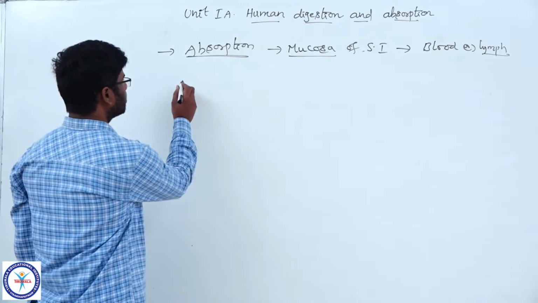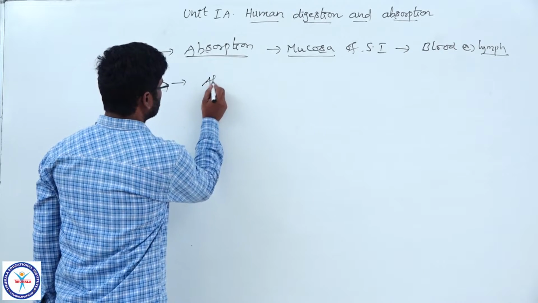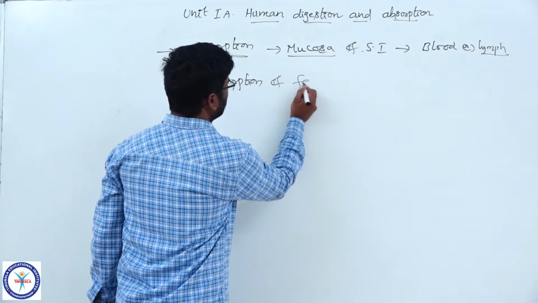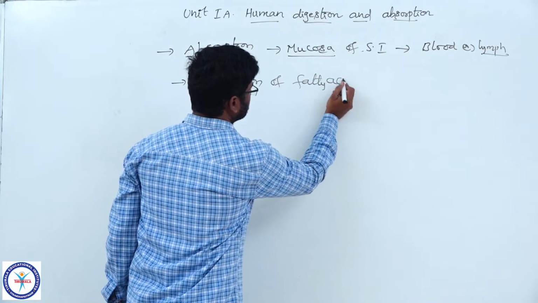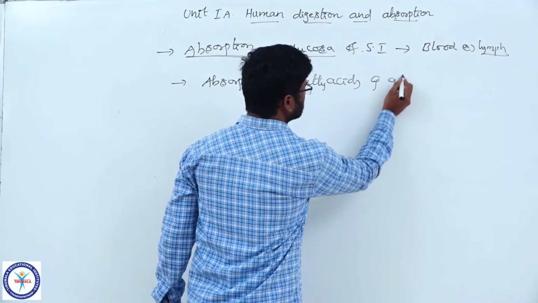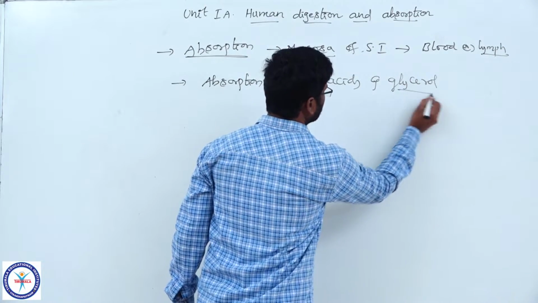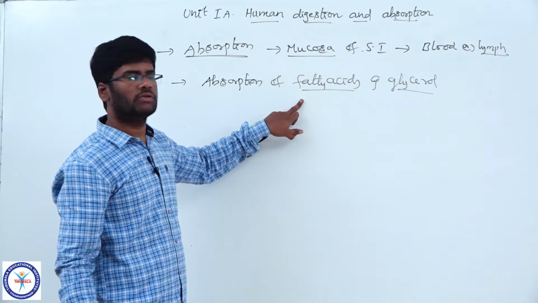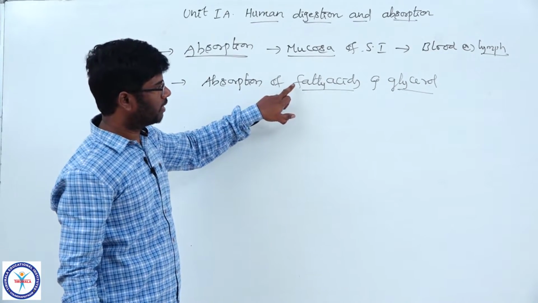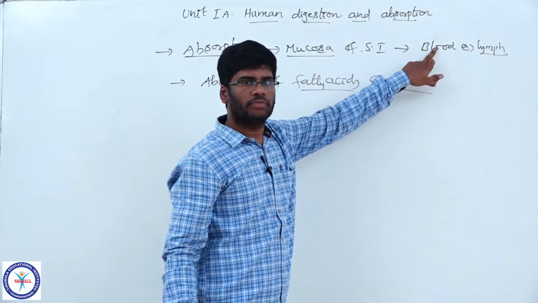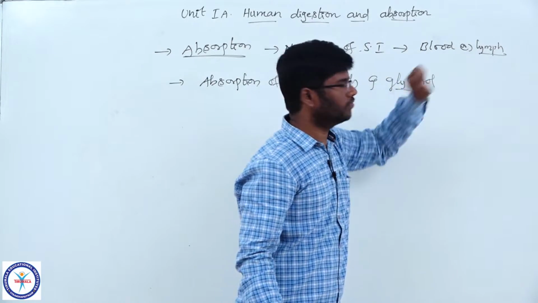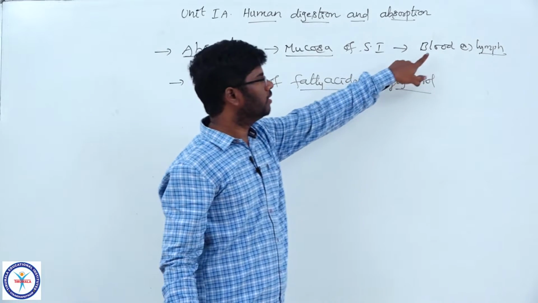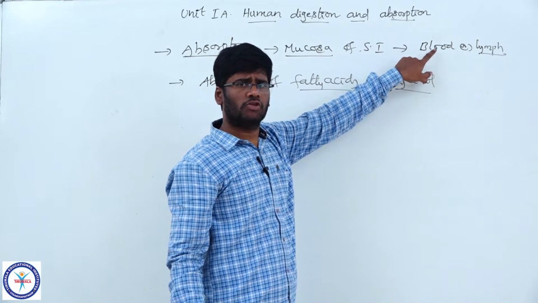Once again I am revising absorption of fatty acids and glycerol. Fatty acids and glycerol being insoluble in water, and also large in size, cannot be absorbed into the blood capillaries, but they can be absorbed into lymph. But amino acids and glucose are directly absorbed into the blood because they are soluble in water.